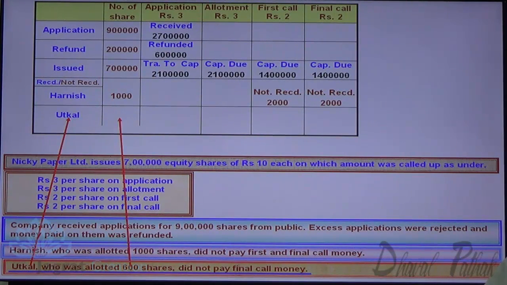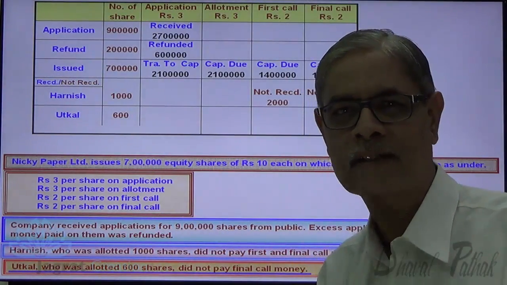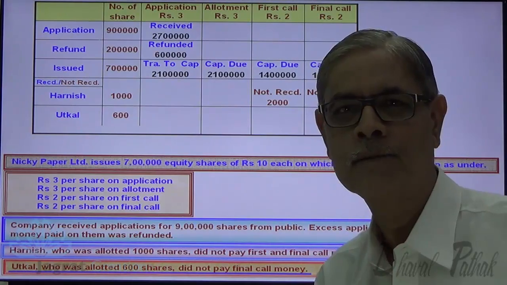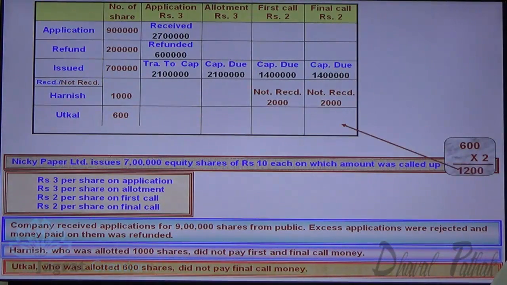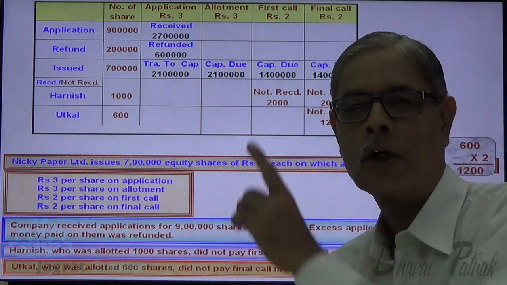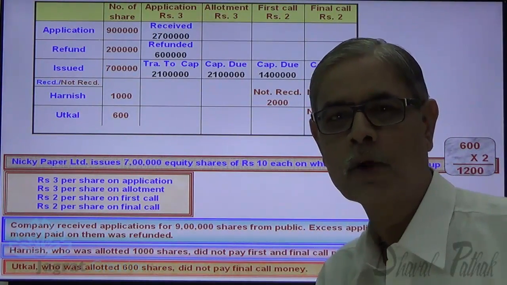The other shareholder, Utkal, who was given 600 shares, has not paid final call money. Final call has not been paid on 600 shares. So 600 into 2, 1200 rupees not received against final call. So this is the amount not received. So amount demanded minus not received is equal to amount received.